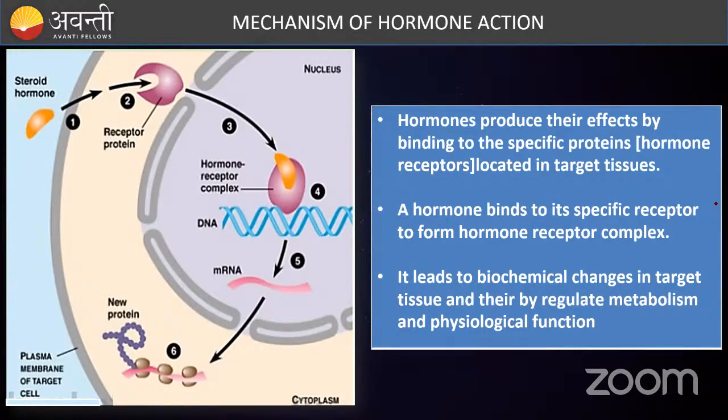So basically we have two different types of hormones. One, the hormone which can enter inside the cell. Second, the hormone which cannot enter inside the cell. So what are these two different types?